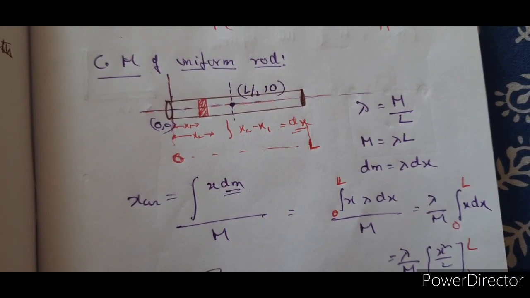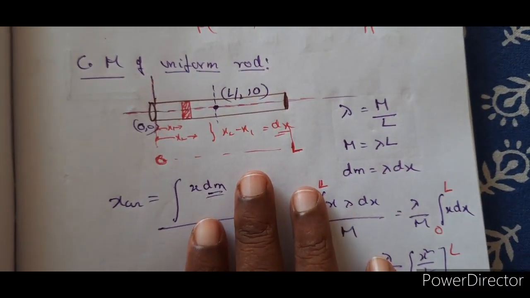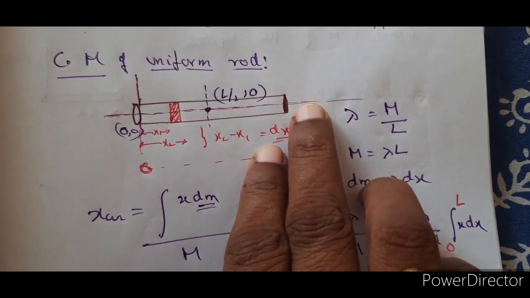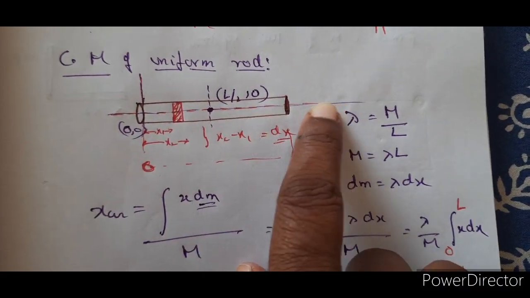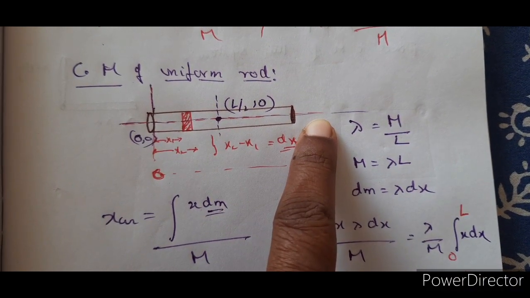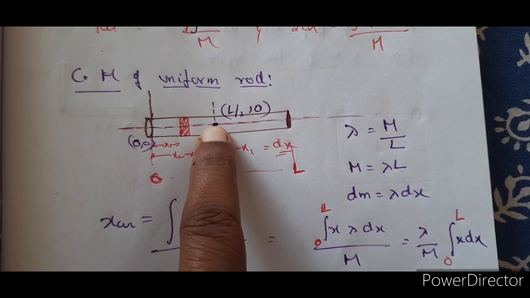Suppose the rod is given lying parallel to the x-axis, or on the x-axis. Suppose the axis of the rod is on the x-axis. Then what would be the center of mass? Center of mass lies exactly at the center of the rod, isn't it?